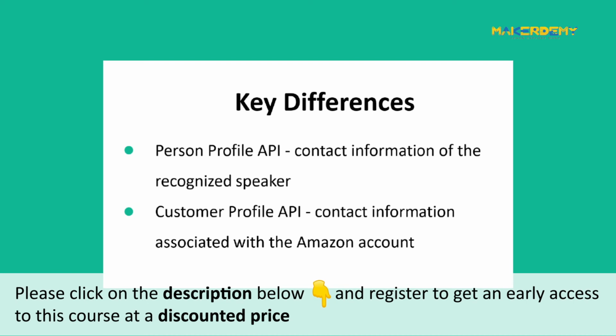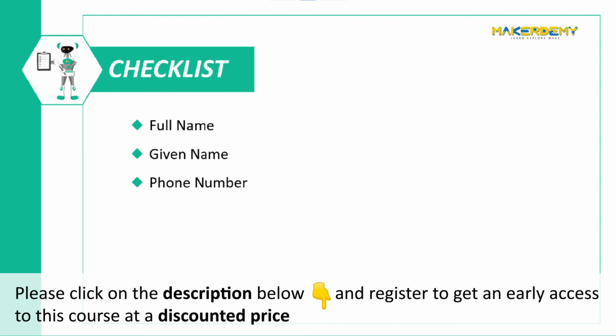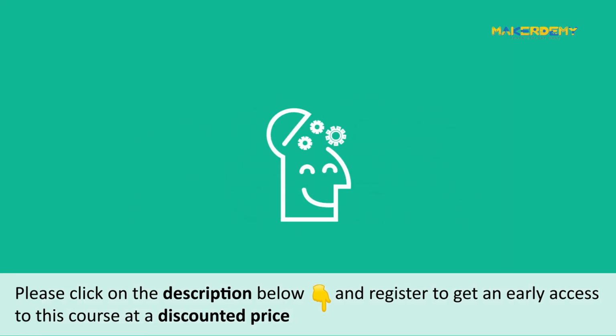The other difference is the Customer Profile API includes an email address with the returned information, but the Person Profile API does not. Now let us look at the information that you can access using the Person Profile API. Full name of the voice profile, given name, the first name of the voice profile, phone number, mobile number linked to the voice profile.